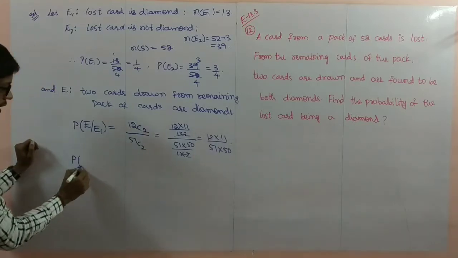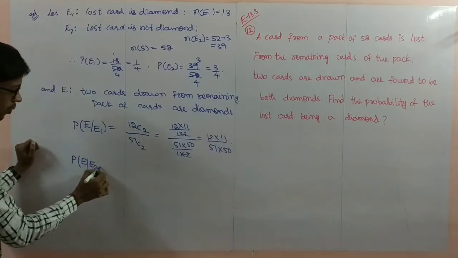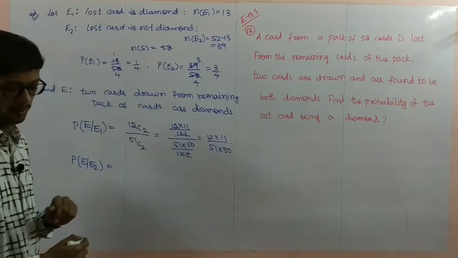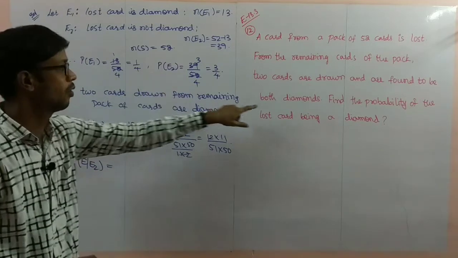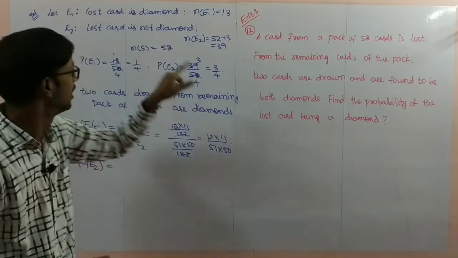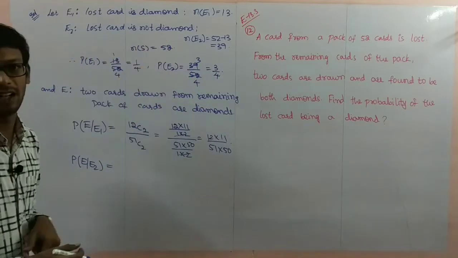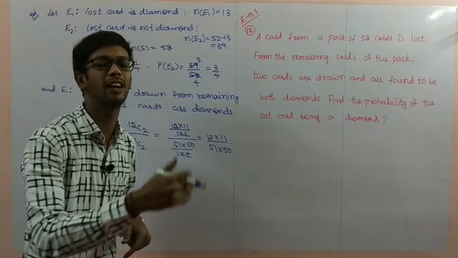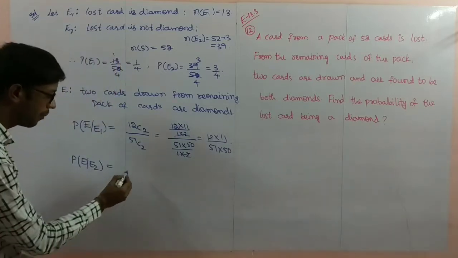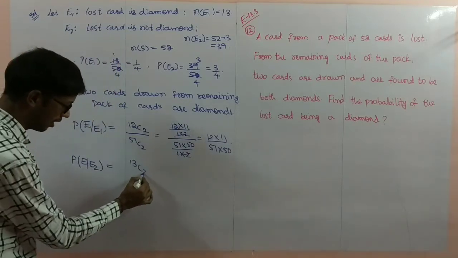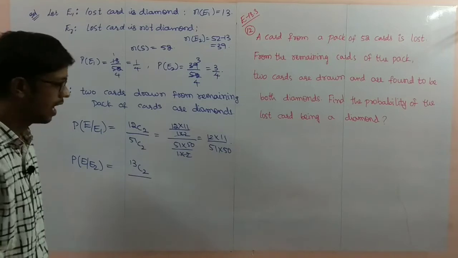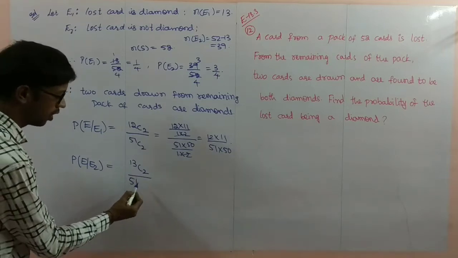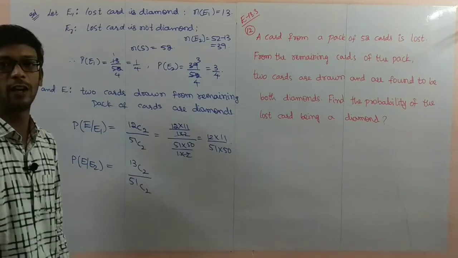Next, probability of E by E2. You have to select the two diamond cards. Here E2 means not a diamond card, so another card is lost. How many diamond cards are present? 13 diamond cards. You have to select 2, and the favorable total outcome is the same, 51C2. Why?